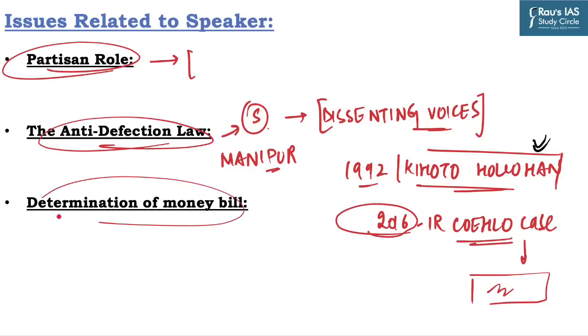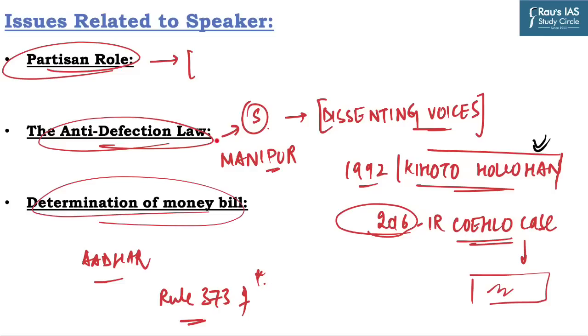Further, the determination of a money bill is always in debate, as in the case of the Aadhaar bill, the Speaker has been criticized for certifying that bill as a money bill to bypass the debate and discussion in the upper house, which is Rajya Sabha. Apart from these issues, there is another issue related to Rule 373 of the Rules of Procedure and Conduct of Business, by using which the Speaker can suspend the member from the assembly or remove him or her from the further proceedings of the day.